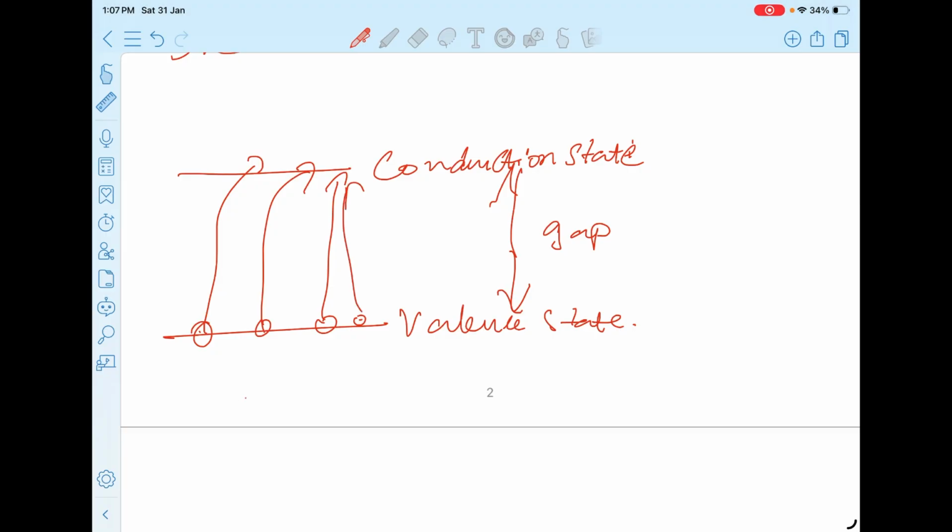So if the gap is very small, valence electrons can easily go to the conduction state. That is the property of metals. Metals have almost zero energy gap, zero electron volt energy gap.